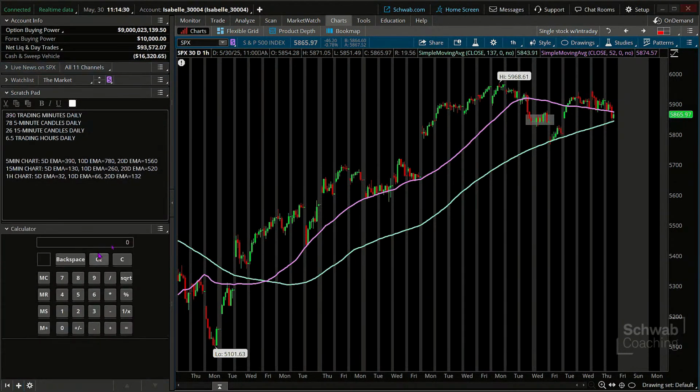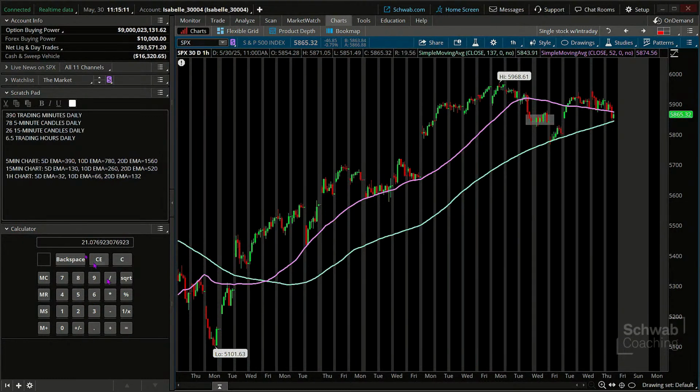All right, so if I have 52 periods and I divide that by 6.5 as my reflection of how many hours there are in a day. So let's see, divided by, oops, sorry, everybody. All right, 52 divided by 6.5 is 8. Okay, so that's akin to the 8-day moving average. That's my 52, that's purple. And then the other is a 137. 137 divided by 6.5.